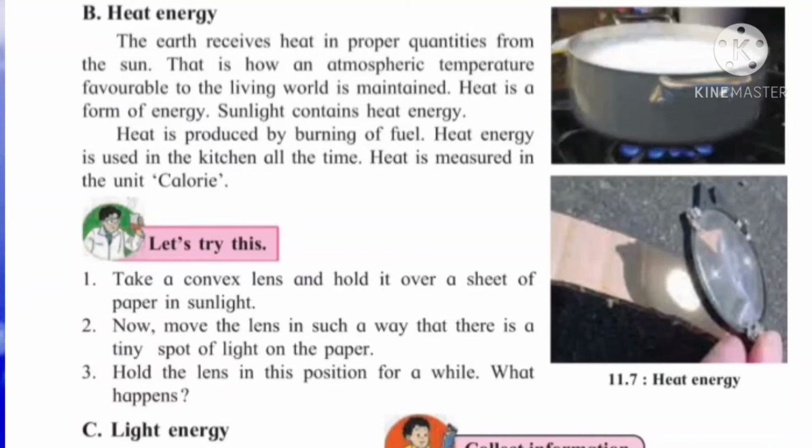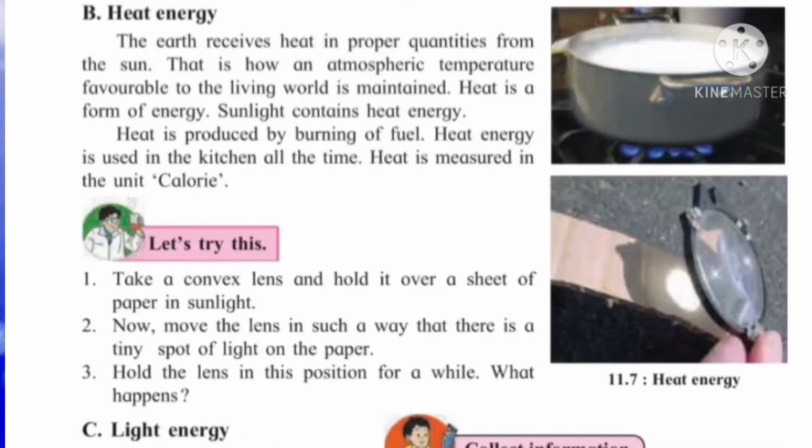Okay, now let's try this. There is one experiment you can try at home with the help of your parents. Take a convex lens, if you have one at home, and hold it over a sheet of paper in sunlight. Take a white paper or any paper, and hold the convex lens over it.